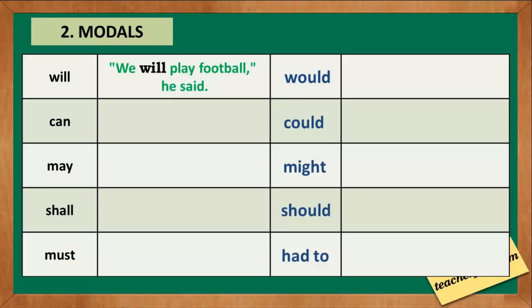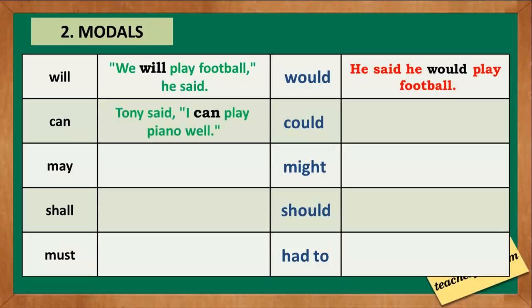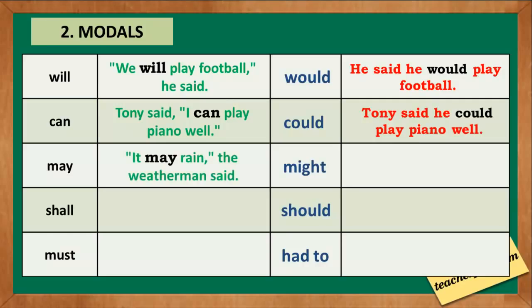Examples: we will play football, he said. The indirect speech is he said he would play football. Tony said I can play piano well. The indirect speech is Tony said he could play piano well. It may rain, the weatherman said. The indirect speech is the weatherman said it might rain.